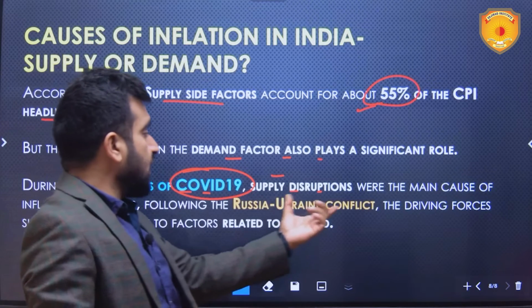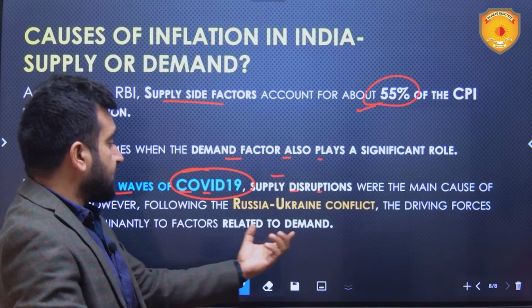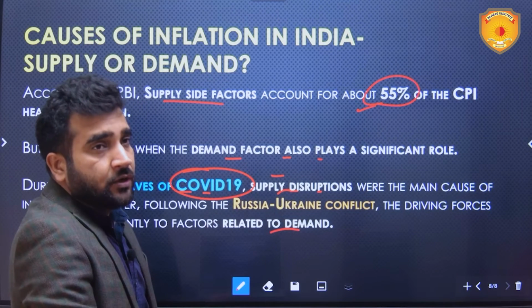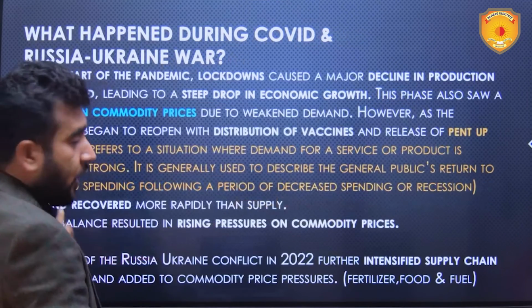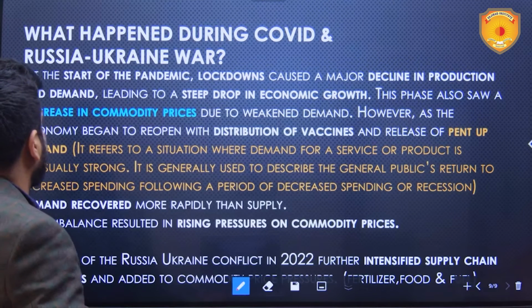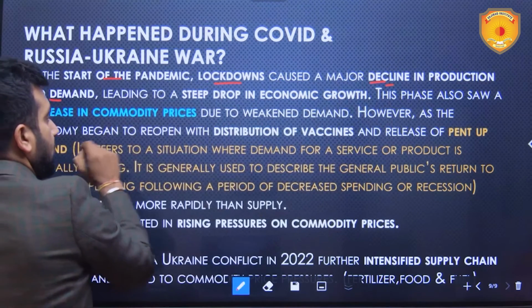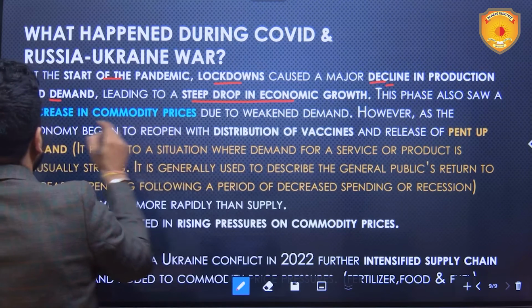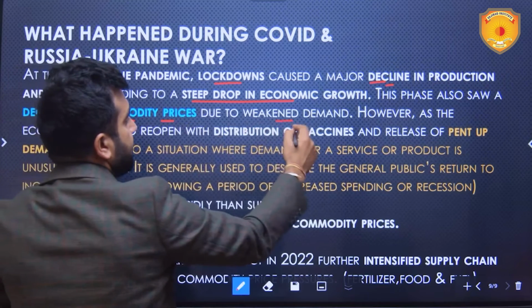However, following this Russia-Ukraine conflict, which happened after that, the driving forces shifted predominantly to factors related to demand. Initially, supply disruptions were there, due to which inflation was there. But after that, demand took over. Now, let's see what happened during COVID and the Russia-Ukraine war. At the start of the pandemic, lockdowns caused a major decline in production and demand, leading to a steep drop in economic growth. This phase also saw a decrease in commodity prices. This was the initial COVID phase due to weakened demand.